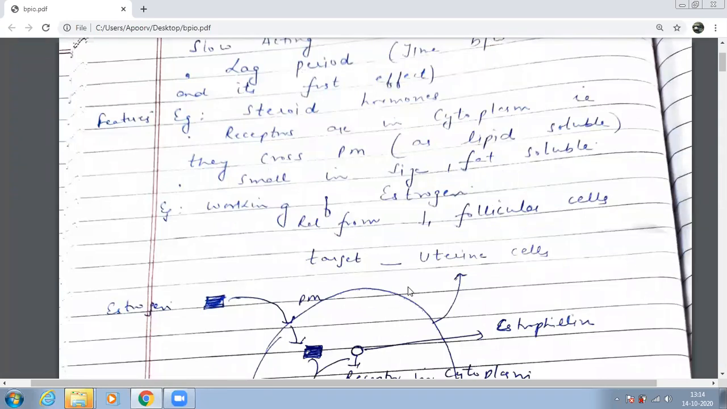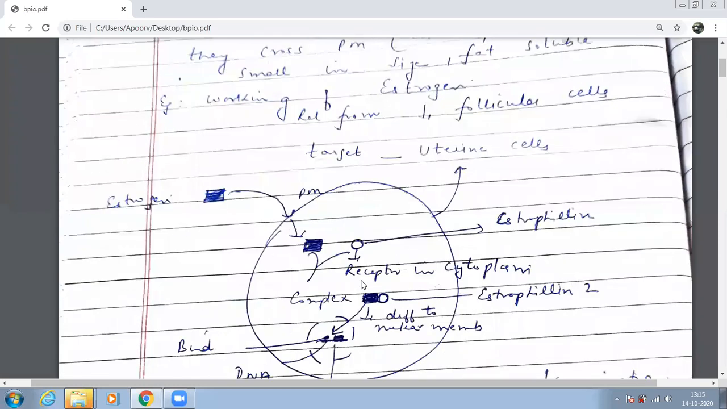Clear, everybody? All slow acting hormones have to be lipid soluble, number one, or fat soluble. And number two, their size should be small. These are the two general features of slow acting hormones. Number one, the size should be small so that they can enter the plasma membrane. And the second, they should be what soluble? Lipid soluble. Yes, because if you remember, the plasma membrane has a lipid layer over here.